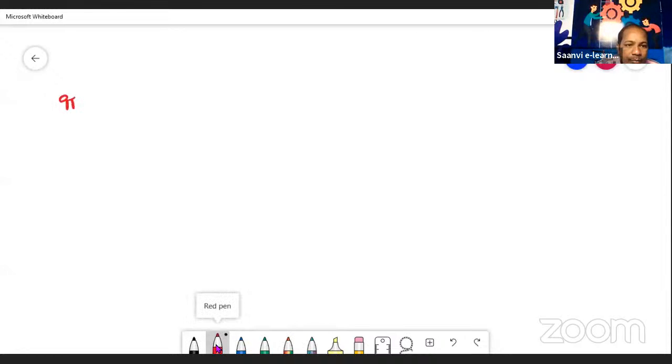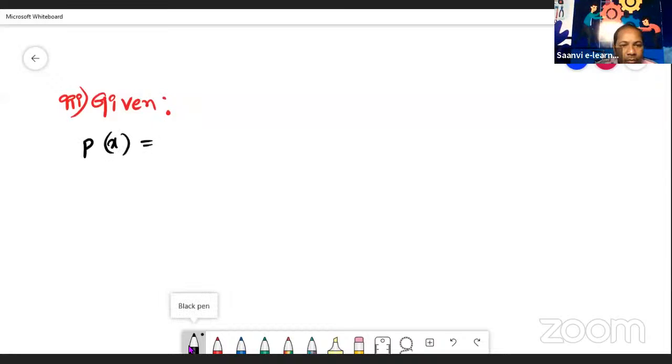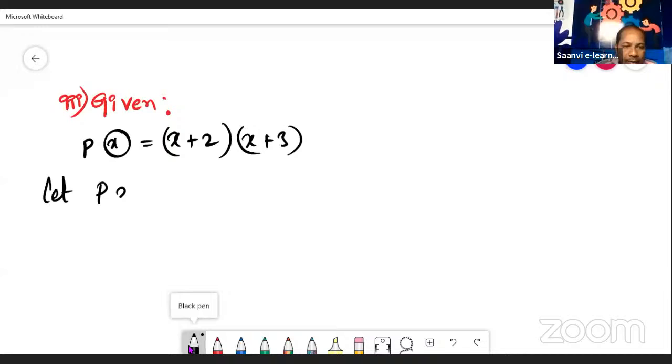See, third problem: given P of x is equal to (x plus 2) into (x plus 3). Same as this, first of all, we equate the given polynomial to 0. So let P of x is equal to 0.